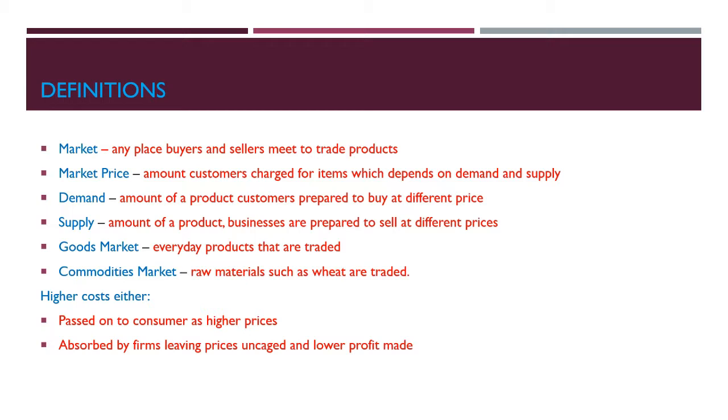So what is a market? A market is any place where buyers and sellers meet to trade products. Market price is the amount customers are charged per item, which depends on demand and supply. Demand is the amount of a product customers are prepared to buy at different prices. Supply is the amount of a product businesses are prepared to sell at different prices. A goods market is when everyday products are traded, whereas the commodities market is when raw materials such as wheat are traded.